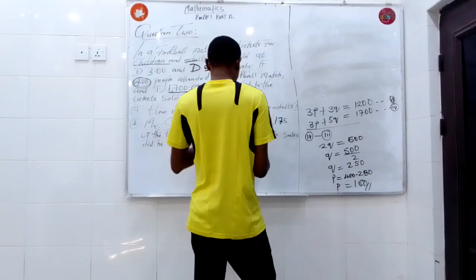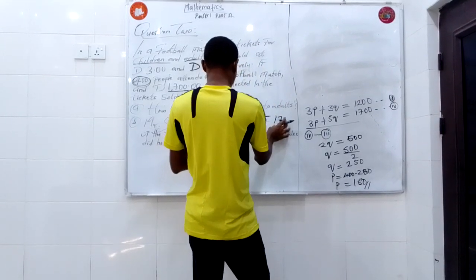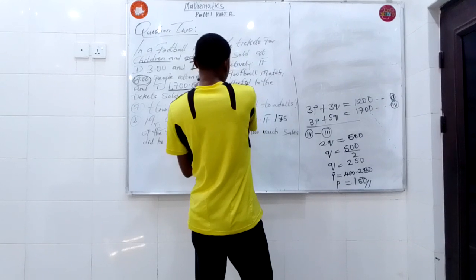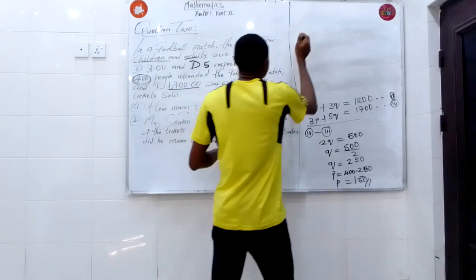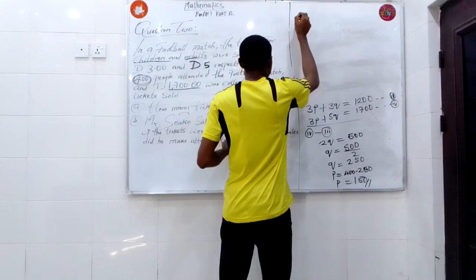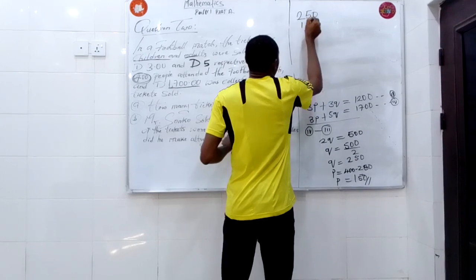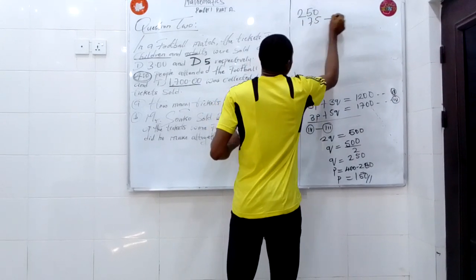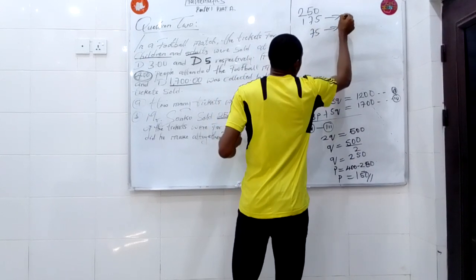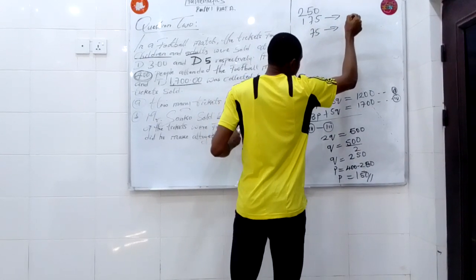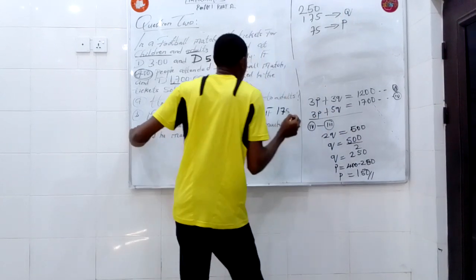So if out of 250 tickets sold, 175 were for adults, and you know that each adult is going to pay 5 naira or $5, that means 75 was for children. You know our adult is Q and children is P. That is for question B now.